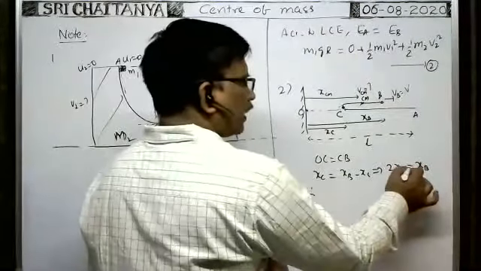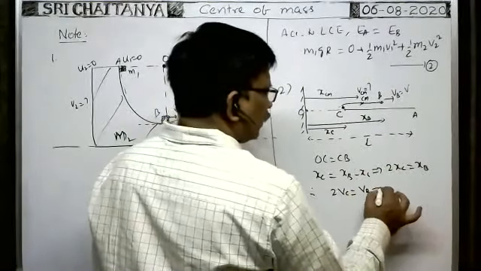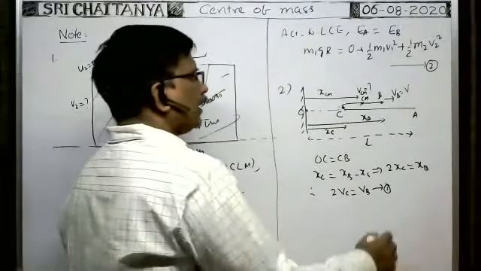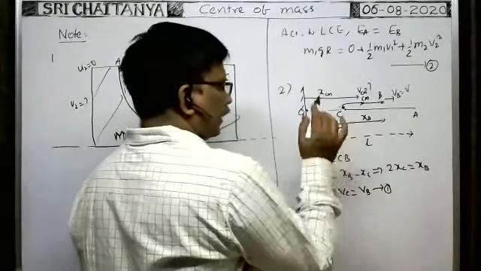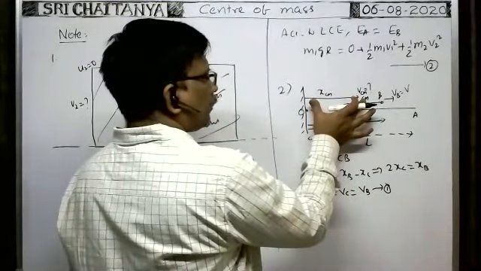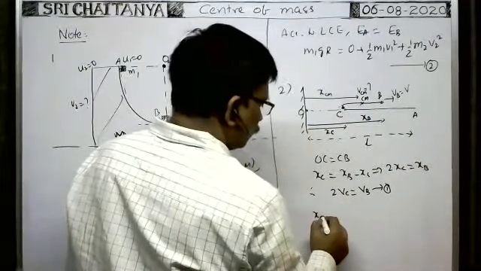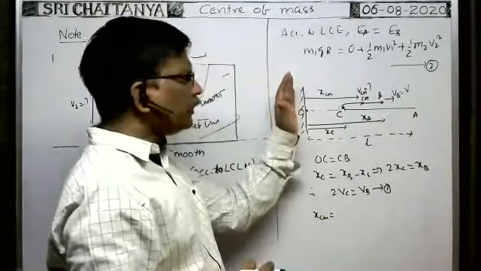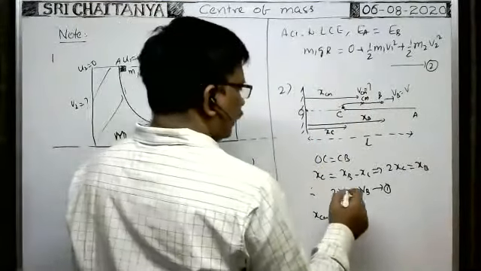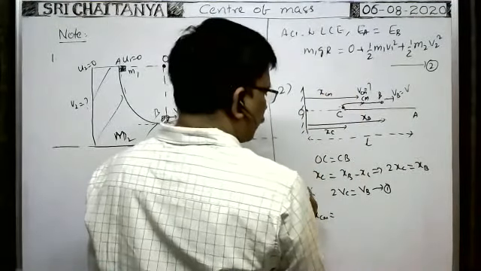Therefore, you differentiate them with respect to time. Then 2VC is equal to VB. We can write now, this is equation 1: 2VC is equal to VB. That is the relation between the velocity of this end and the velocity of this end. Next, what is the velocity of the center of mass? To find the velocity of the center of mass here, first you write the distance of the center of mass xcm from the rigid support, the distance of the center of mass of the upper part.